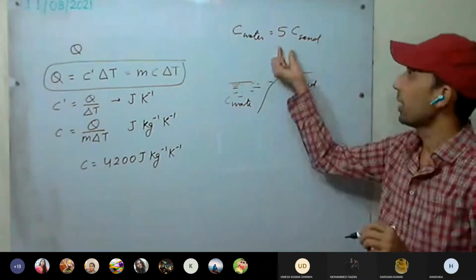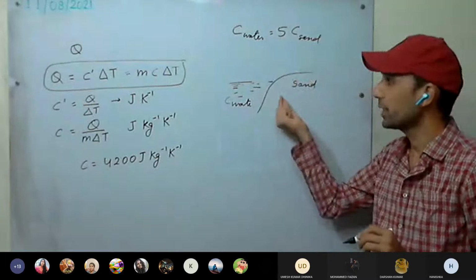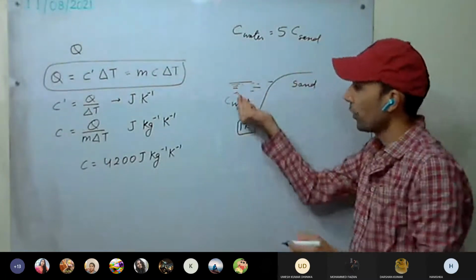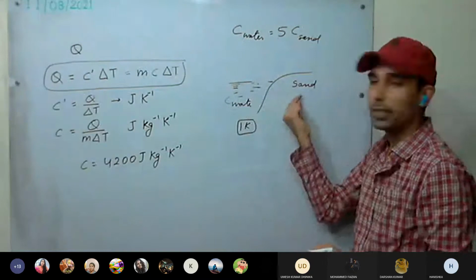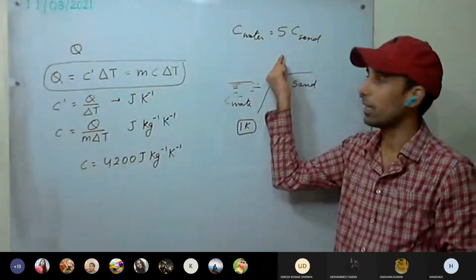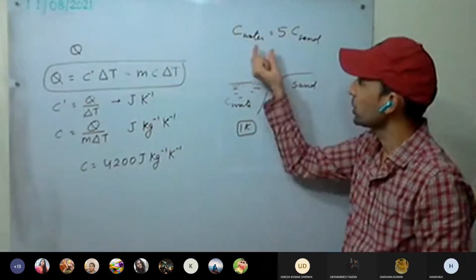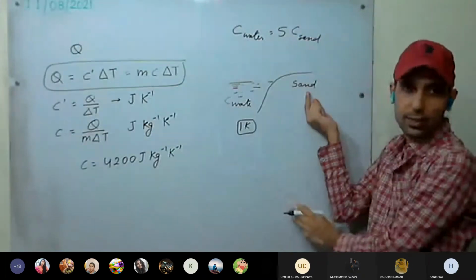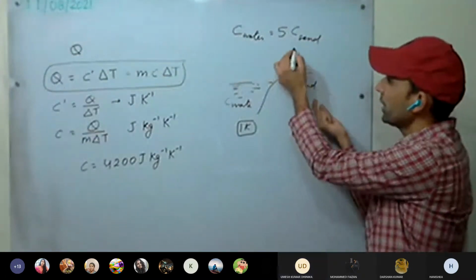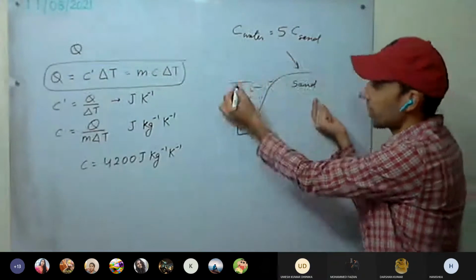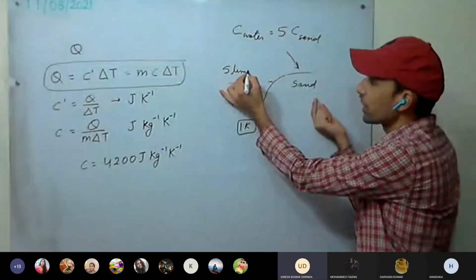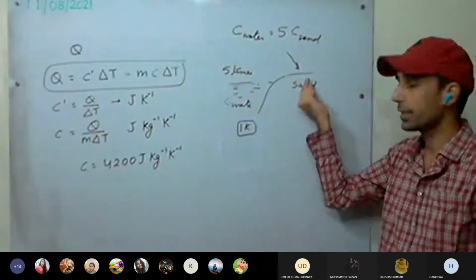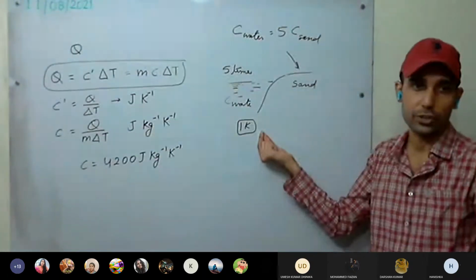So to raise the temperature of water through 1 Kelvin and sand through 1 Kelvin, sand will require just 1/5 of the heat energy. That means water will require 5 times the heat energy required by the sand to raise the same temperature.